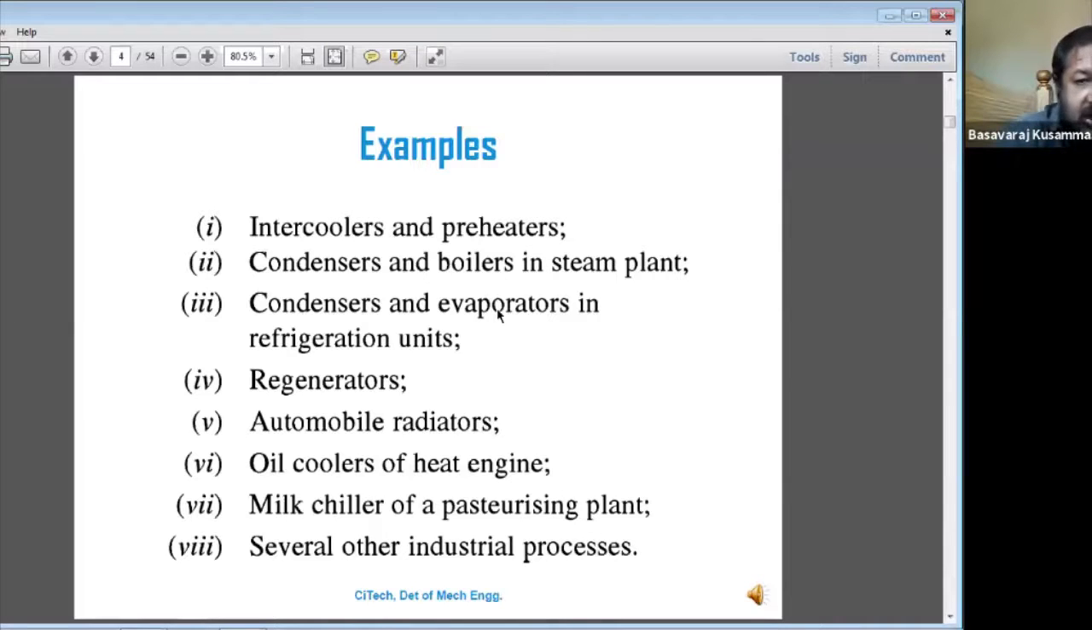Apart from this, we have studied and come across many more applications of the heat exchanger. I have just given a few examples of heat exchangers here.